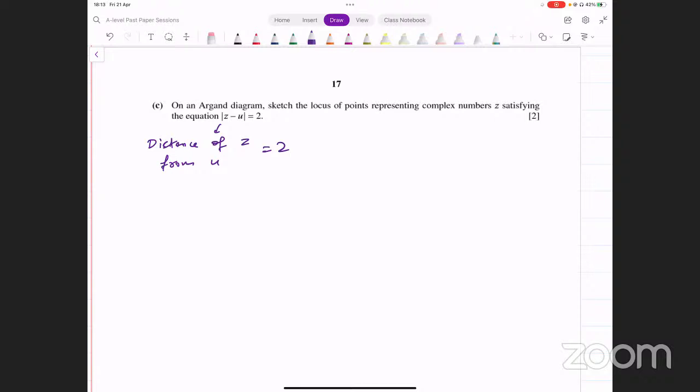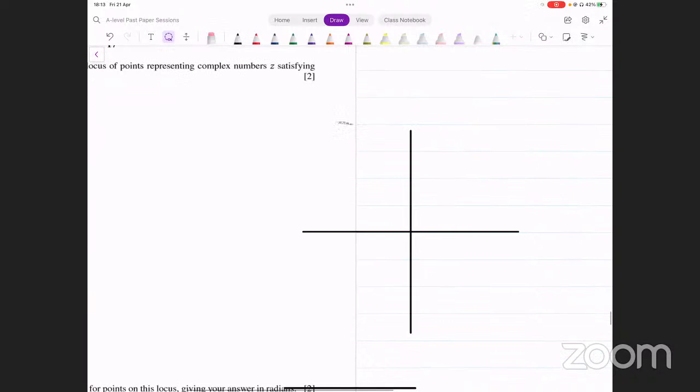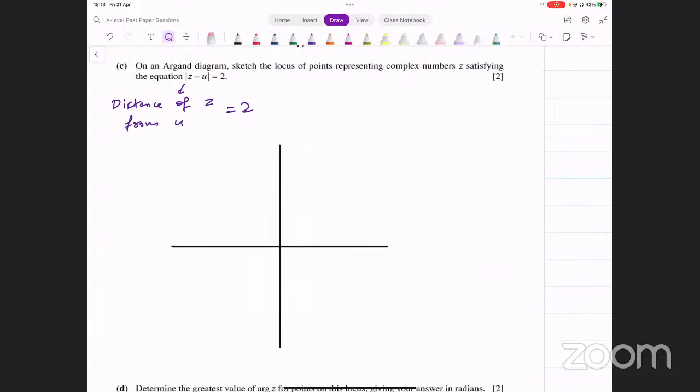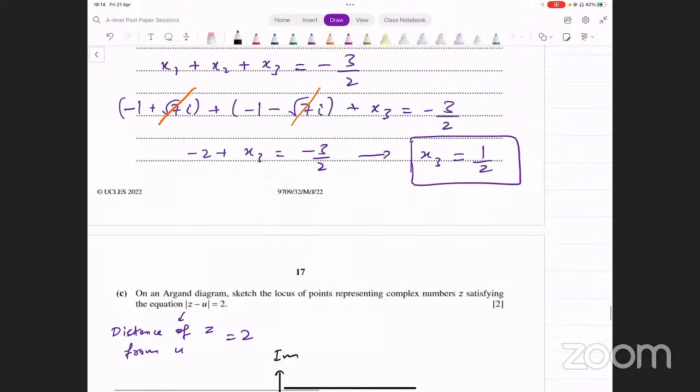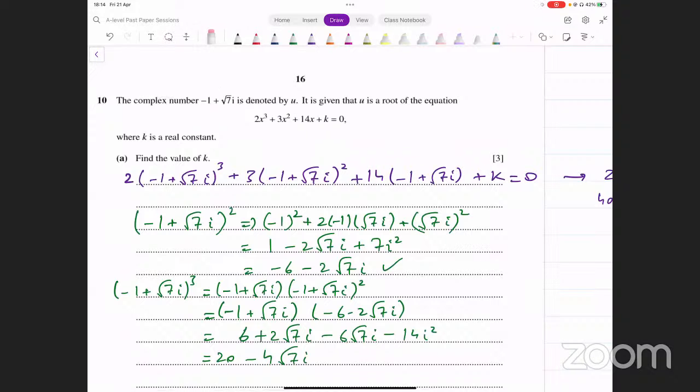So what will you do? u is the reference point. First you plot u, and then from it the distance should be 2 units, so that will form a circle. This is pretty straightforward. In this particular question, this is the imaginary axis, this is the real axis. What is the point u? It is given here somewhere. Yes, so this is u, -1 plus square root of 7 iota.